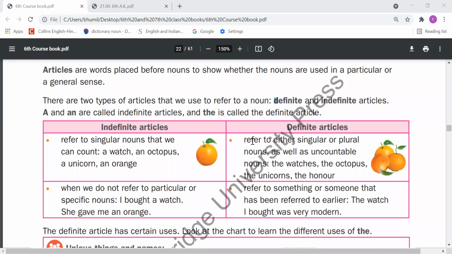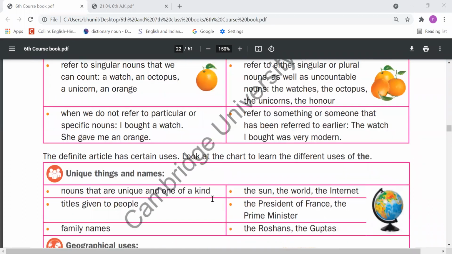Definite articles refer to either singular or plural nouns, as well as uncountable nouns: the watches, the octopus, the unicorns, the owner. So whether your noun is countable or uncountable, singular or plural, it doesn't matter. That should be definite. If that is definite, we can use the, otherwise not. Right? Some more points. When we do not refer to a particular or specific noun, I bought a watch, she gave me an orange, we should use a or an.